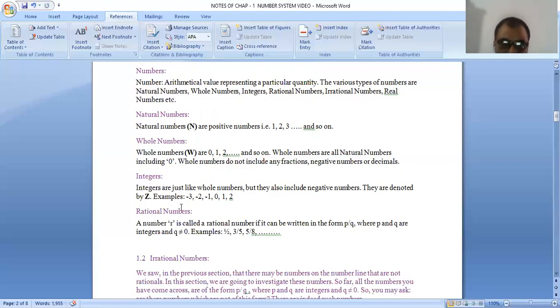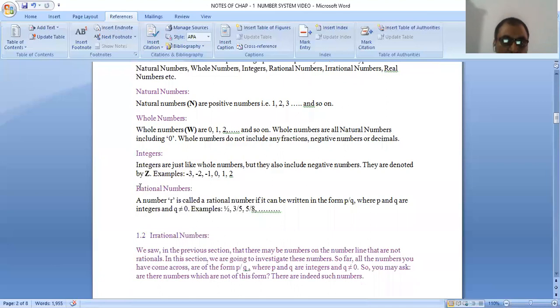Now we move on to rational numbers. A number r is called a rational number if it can be written in the form p upon q, where p and q are integers. Some examples are 1 by 2, 3 by 5, 5 by 8, and so on.